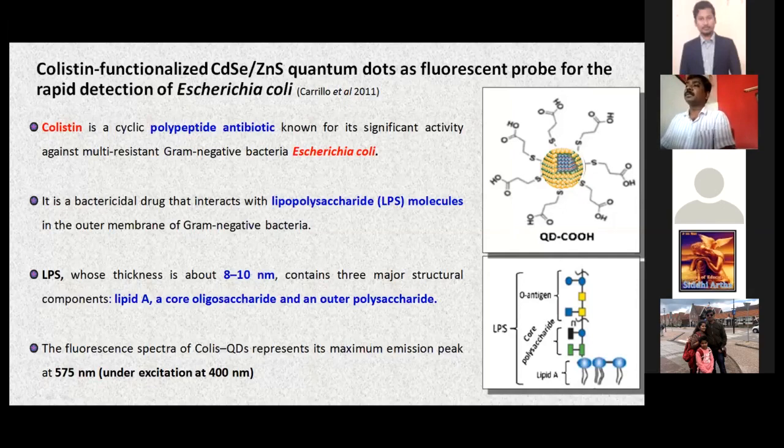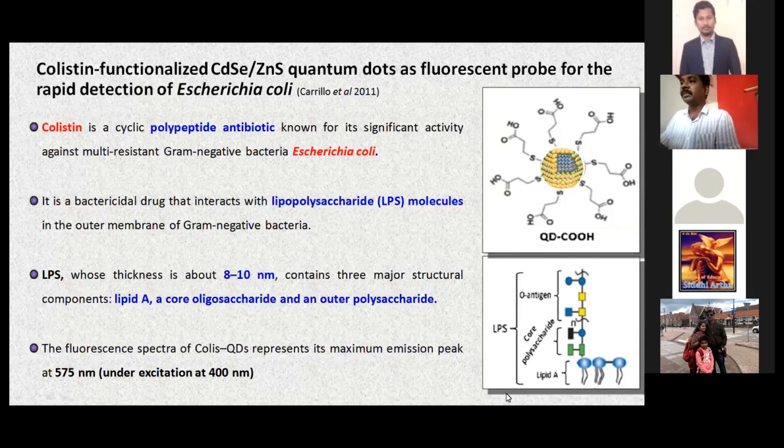And this LPS, whose thickness is around 8 to 10 nanometers, contains three major structural components shown in the figure, which are lipid A, then a core oligosaccharide, and an outer polysaccharide. So this will be attached, or it engulfs, the fluorescence spectra of this polymyxin-QDs, which embeds the quantum dots, where the quantum dots have the carboxylate group as a functional group, and this attaches to that, right?